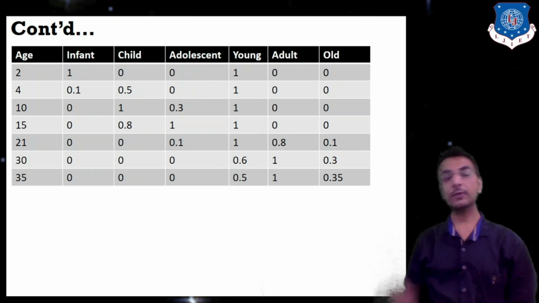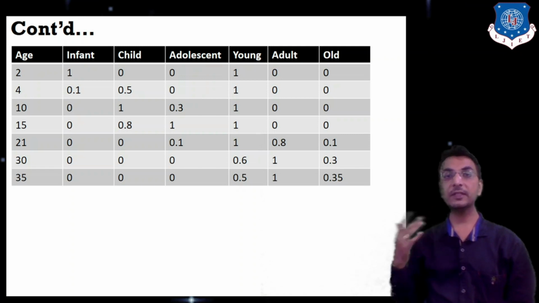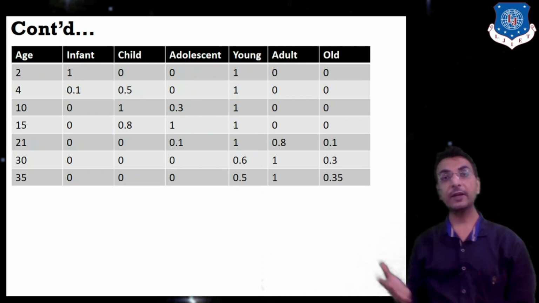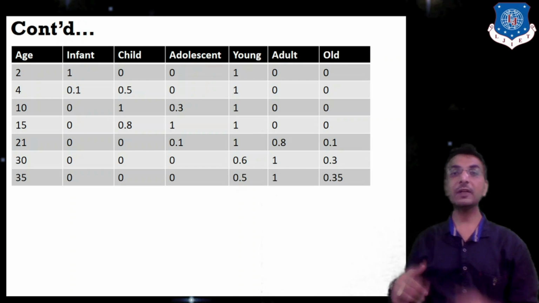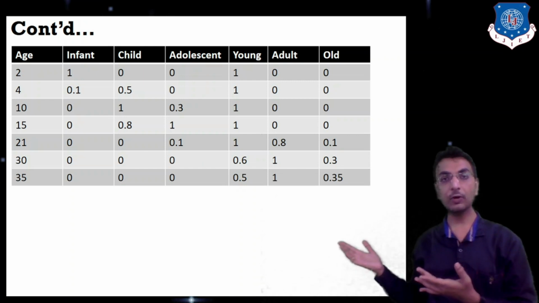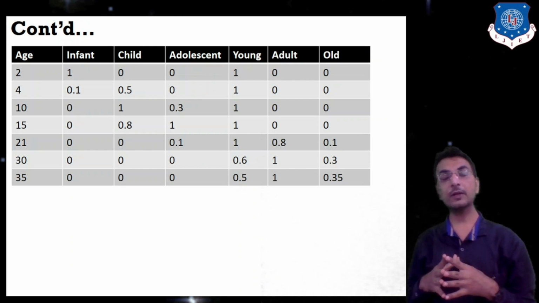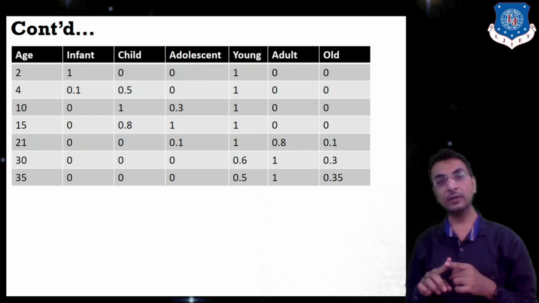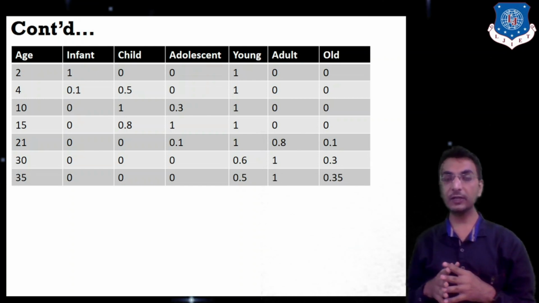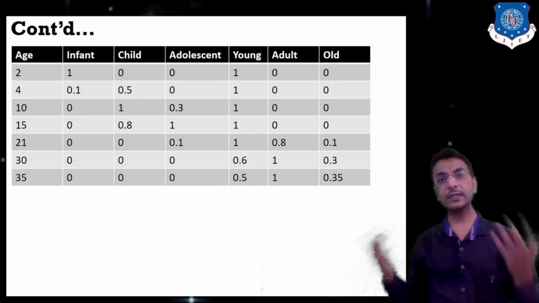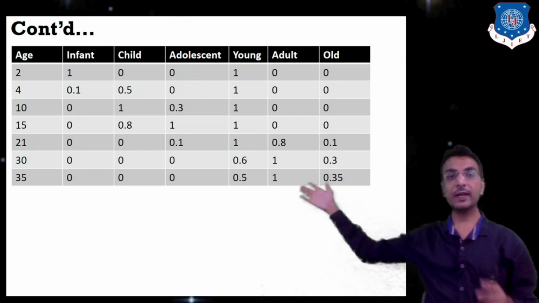See, because if the person is a child, infant, adolescent, or adult, then definitely he will be young. Getting my point or not? Because, for example, starting from age 1 up to the starting of age 30 to 35, we can say the person is young.